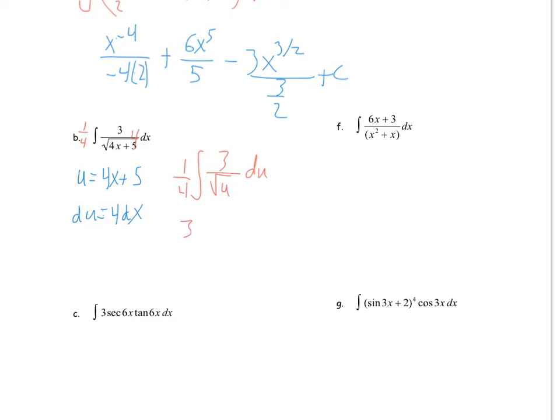So this is 3/4 times the integral of u to the negative 1/2 du. Again, doing power rule gives us 3/4 u to the 1/2, add 1 and divide by the same number, plus c, substitute your u back in, so it's 4x plus 5, and then you can simplify the fraction. You do need to simplify these, so to save time making the video, I'm just going to refer you to the key that I made by hand for the final answers.